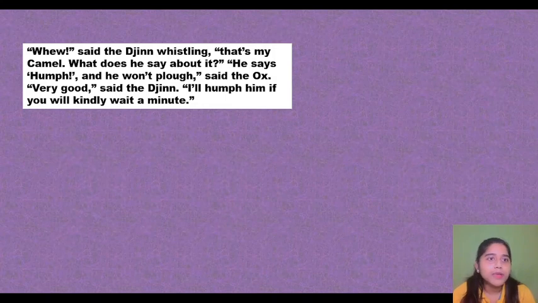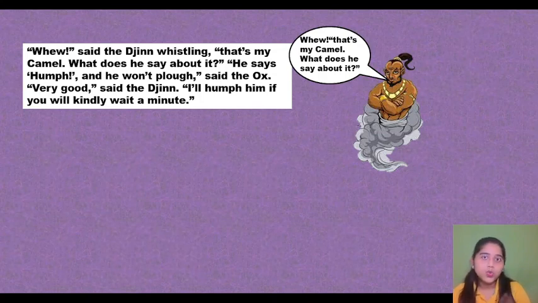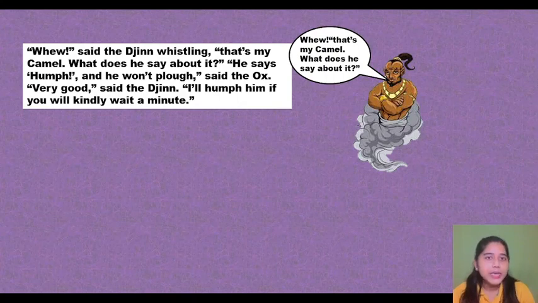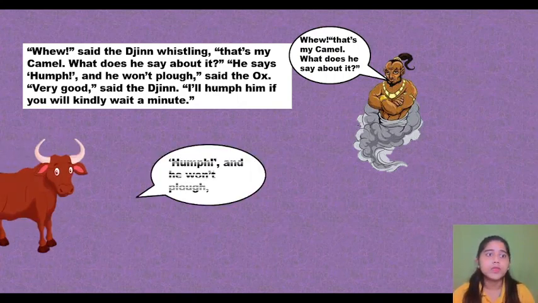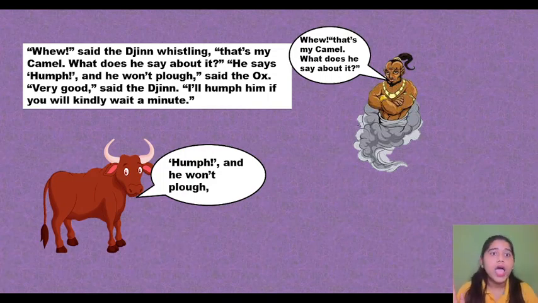That's my camel. What does he say about it? Okay, and now the jinn is saying that, okay, you are talking about the camel, I understood. And what does he say about working? He says hum and he won't plow, said the ox. And now the ox had gone to him to ask him for plowing with him. And now the ox is saying that he would say hum, right? And he said he won't plow.